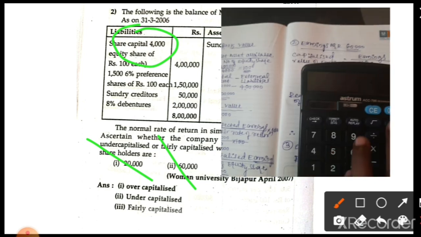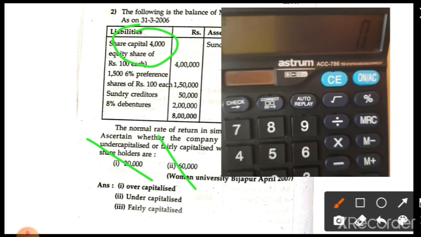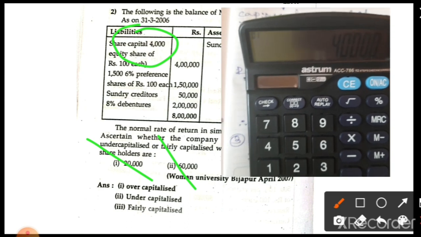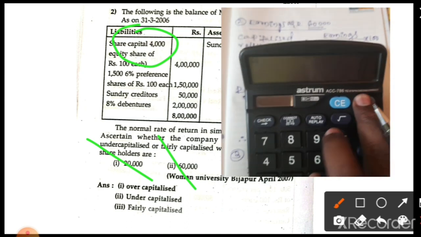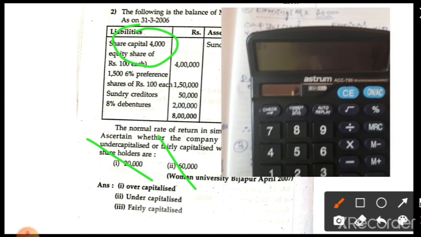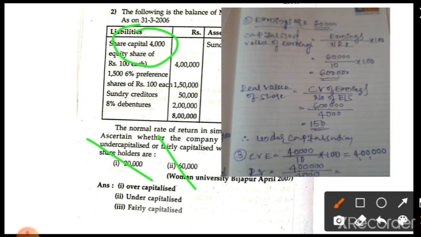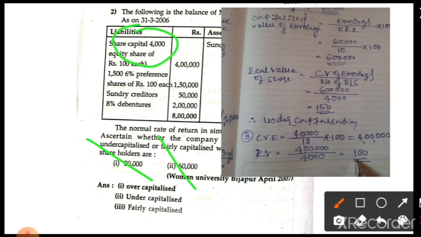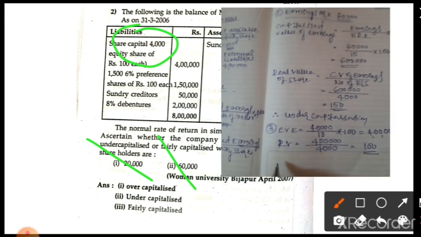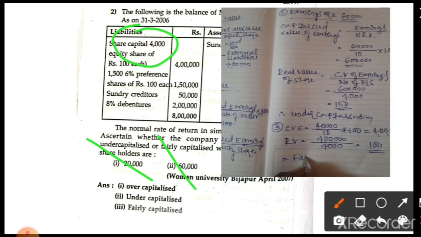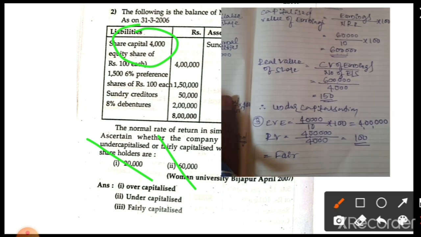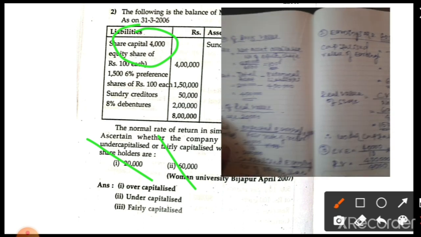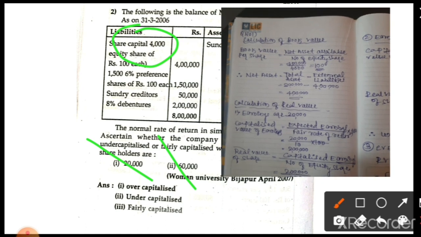So 4 lakh divided by 4,000, the answer will be 100. The real value is 100, and the book value is also 100. This is fair capitalization. The company is said to be fairly capitalized. I think, dear students, you are clear about it.